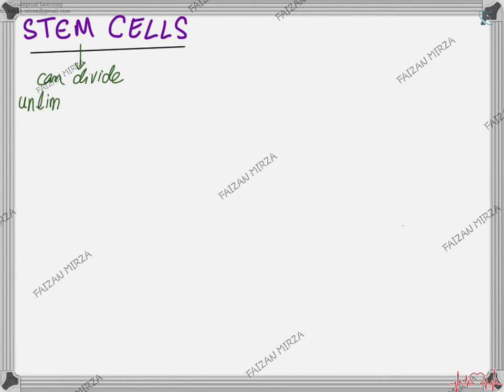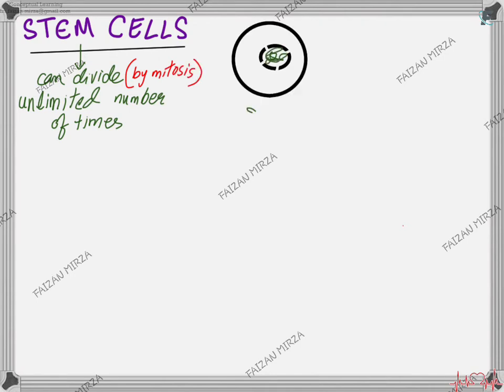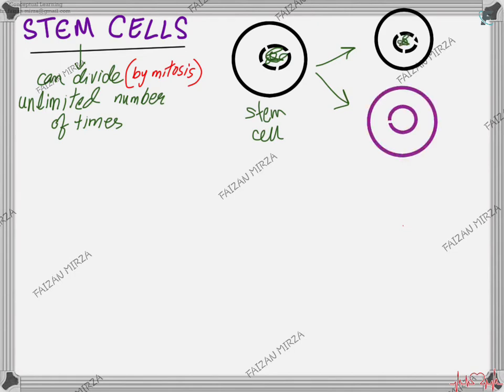The next area we are discussing is stem cells. Stem cells can divide an unlimited number of times, and they always divide by the process of mitosis. When they are dividing by the process of mitosis, this is how a stem cell is present. A stem cell may divide to form, it will always divide to form another stem cell.